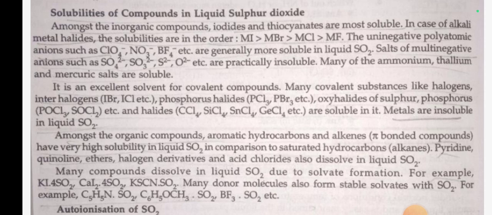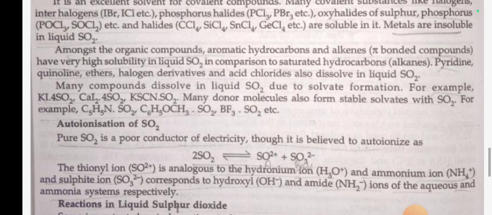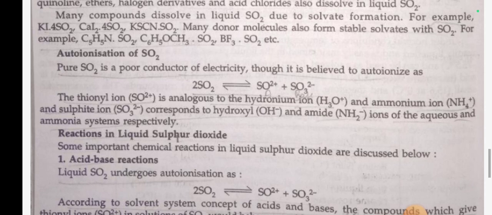It is an excellent solvent for covalent compounds. Many covalent substances like halogens, interhalogens, phosphorus halides, oxyhalides of sulfur and phosphorus are soluble in it. Metals are insoluble in liquid SO2. Amongst the organic compounds, aromatic hydrocarbons and alkenes, pi-bonded compounds, have very high solubility in liquid SO2 in comparison to saturated hydrocarbons. Pyridine, quinoline, ether, halogen derivatives and acid chlorides also dissolve in liquid SO2. Many compounds dissolve in liquid SO2 due to solvate formation.